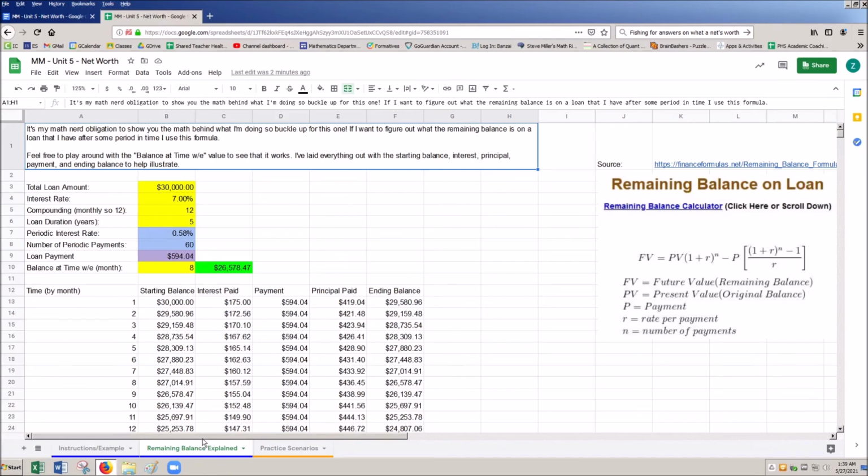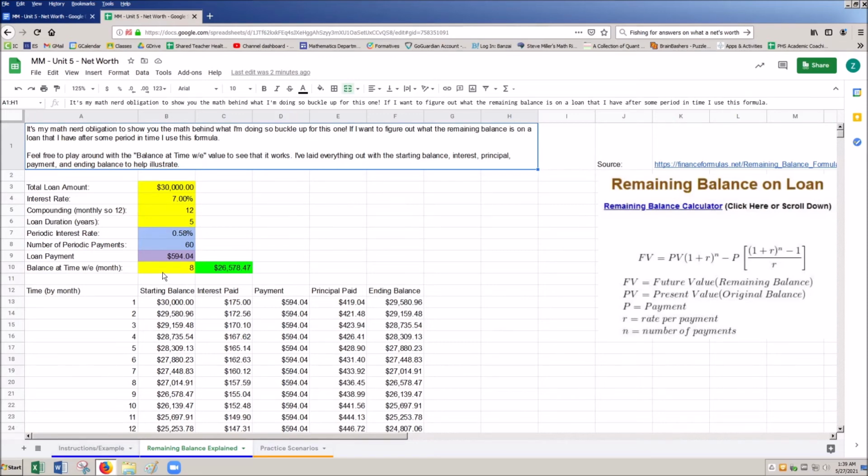This, again, tab that I referenced before is just the math behind the scenes. I just want to show you guys explicitly how it is that I'm able to calculate these balances. So for a certain number of years later, this is just breaking it down by month. So if you really wanted to dig into my equation, you would see it's times 12 to do annually.